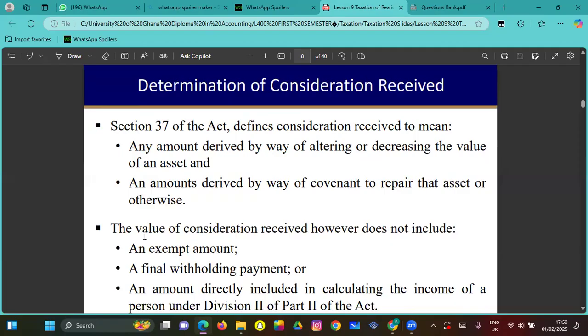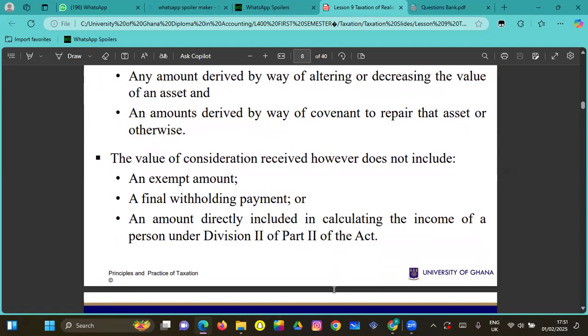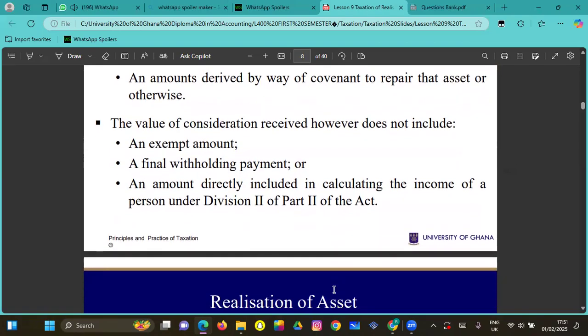The value of consideration received, however, does not include an exempt amount, a final withholding payment, and then an amount directly included in calculating the income of a person under Division 2 of Part 2 of the Act.